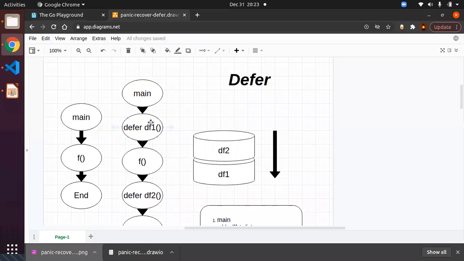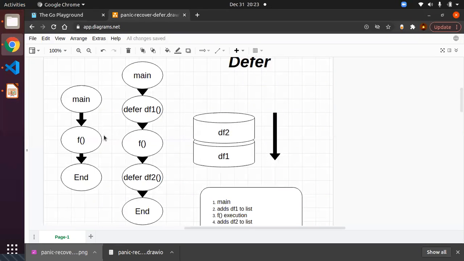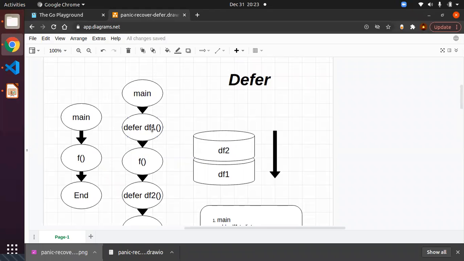So first we will understand defer. Defer, as the name suggests, means we are deferring some actions or some functions to a later point of time. That means we are going to deal with that at a later time. So what happens in a general way? Before starting with the coding, we will understand the defer function in a pictorial representation.